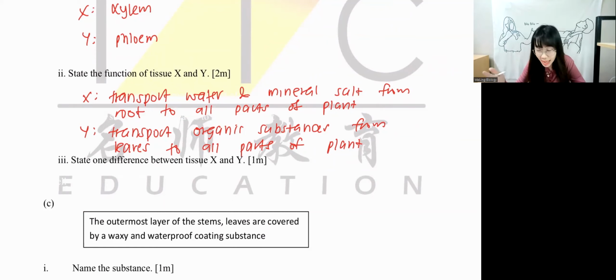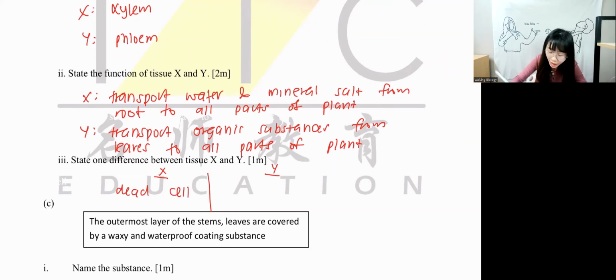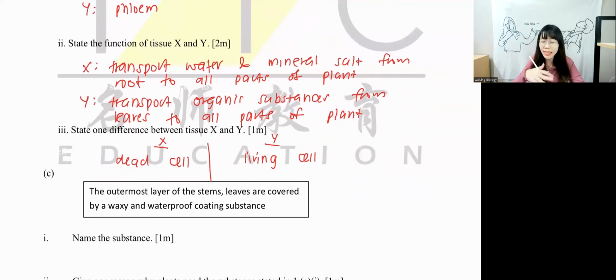Okay, if you want to write one difference, because just now we wrote the function already, right? We're going to write some easy answer. X is xylem, Y is phloem. So the easiest answer that we're going to write is they are dead cell or living cell. Xylem is a dead cell. Very good. Phloem is a living cell. So X is a dead cell, Y is a living cell. This is the easiest one to write and to remember.